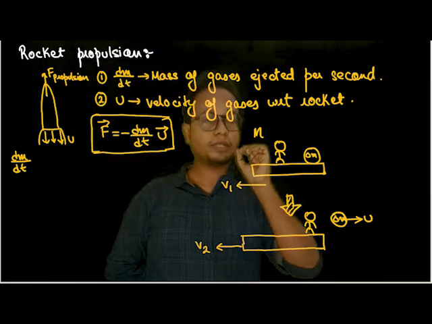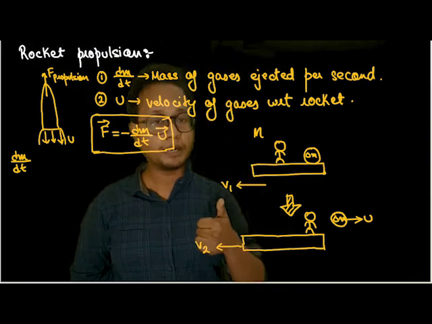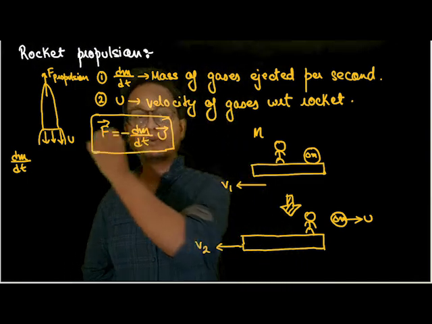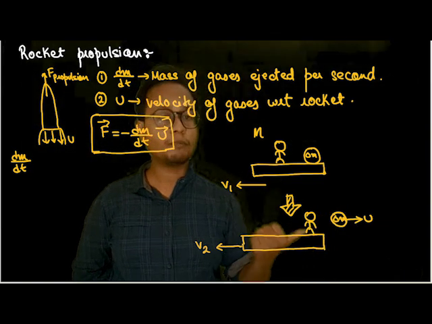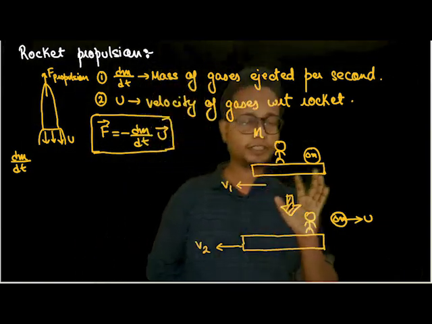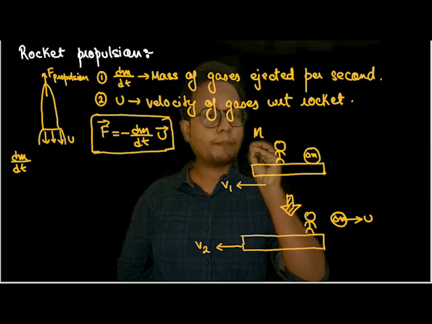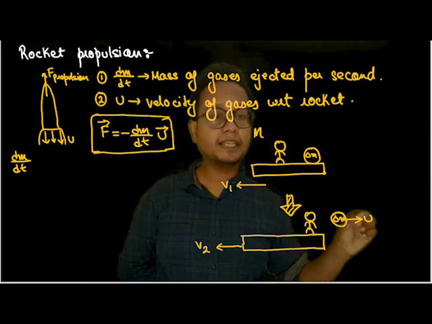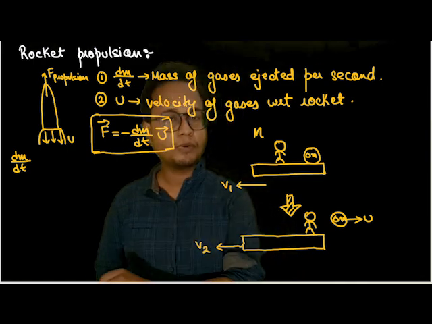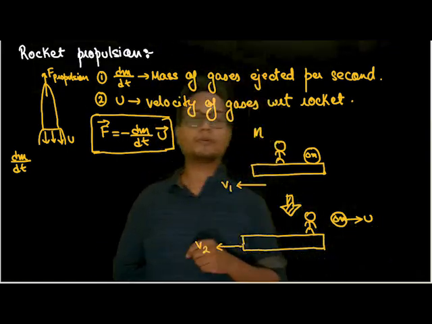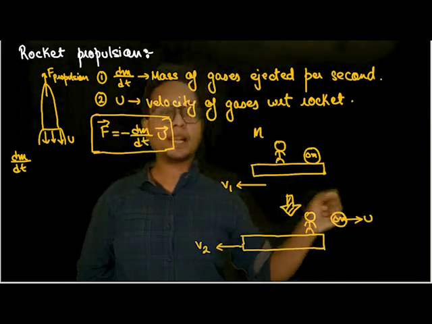Understood this much? Now the thing to note is that this V1 and this V2 are with respect to someone sitting on the ground, whereas this U is with respect to someone on the sledge. Understood this much? Okay. Now when I have to apply conservation of momentum, I cannot directly use this velocity, no? I have to use the velocity with respect to ground. So how do I convert this velocity with respect to ground? This velocity minus velocity of the sledge.